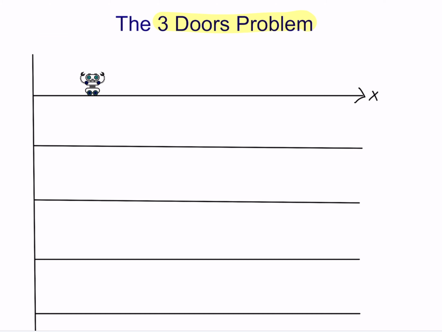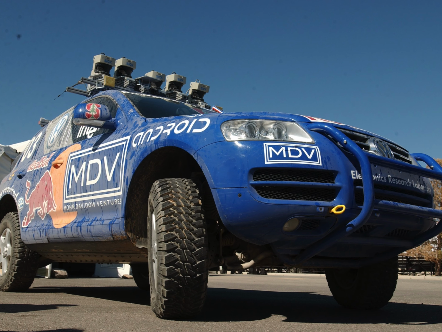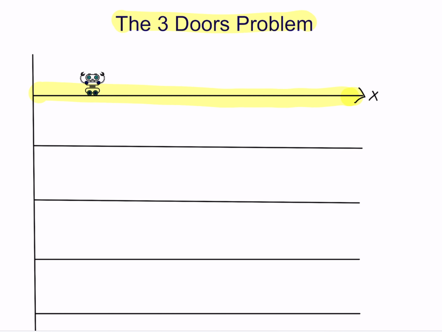The example I would like to show you now is called the three-door problem, and I got it from the first chapter in the book Probabilistic Robotics by Professor Sebastian Thrun, who is also the father of Stanley, the first ever self-driving car. So let's say that we have a corridor, and in this corridor I have a robot. Here is my robot. Now this robot has no idea where it is located inside the corridor. So if the robot has no idea where it is, we can describe this using a uniform distribution.